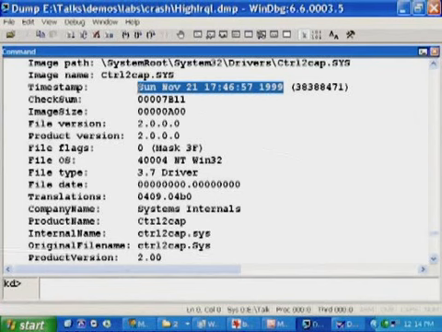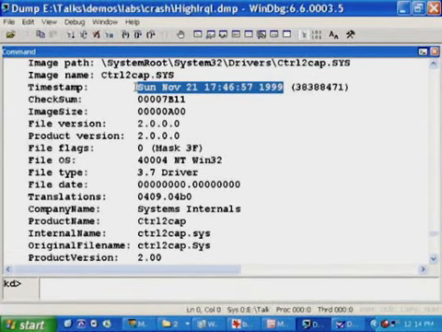I got a story there, Mark, where just that single command helped me solve a series of dumps that were pointing to different drivers every time. Did an lmkv, did a little inventory of the drivers loaded on this system, and there was one third-party driver that was a sound-related driver that was a very old version, the timestamp, like the one that you see on the screen here, Mark's Control to Cap driver, 1999.